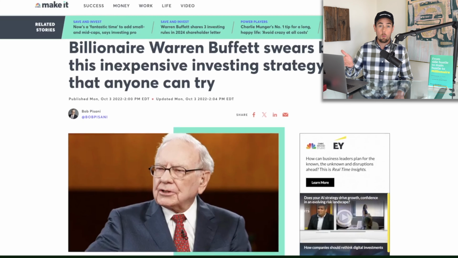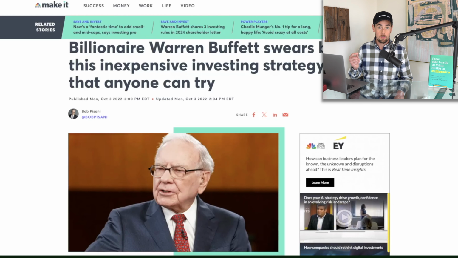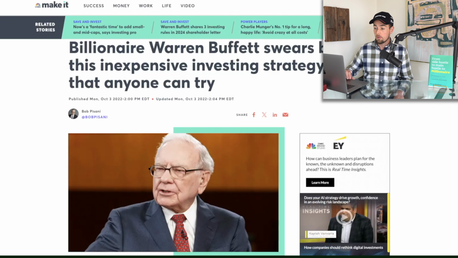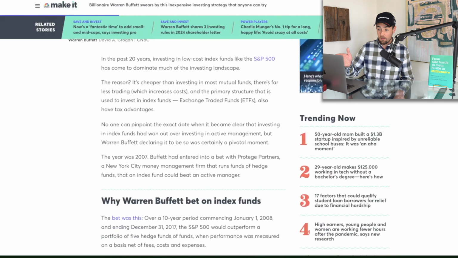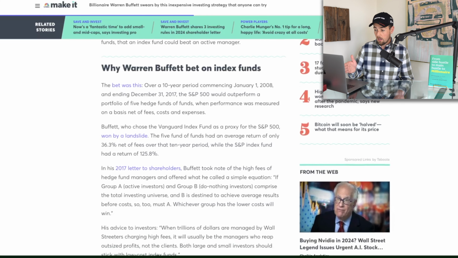Instead, let's take a look at what Warren Buffett has to say, arguably one of the greatest stock pickers of our time. Well, even Warren Buffett himself has said that investing in a low-fee S&P 500 index fund is the best approach out there for most investors. And he even went so far as to have a bet against 5 hedge funds, where he said that over a 10-year period, the S&P 500 alone, which we're going to explain what that is shortly, would outperform their actively managed portfolios. And take a look at this right here.